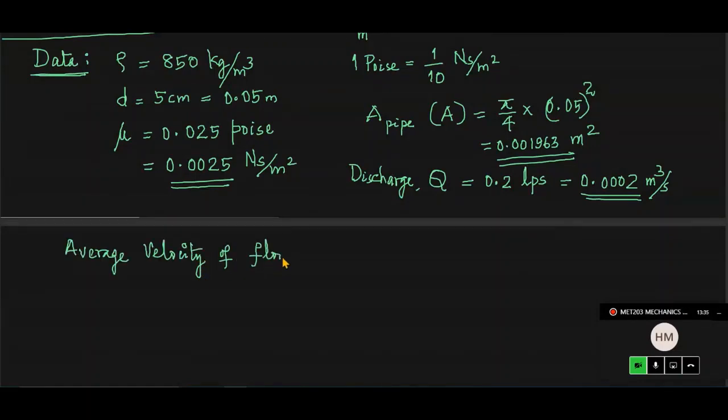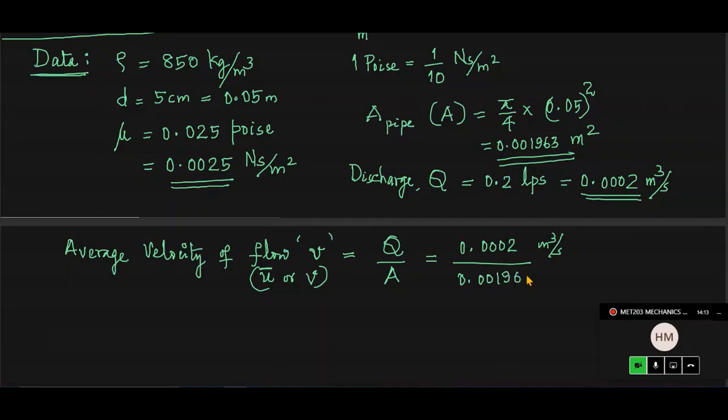Velocity of flow. So average velocity of flow, V bar or U bar. Our equation normally we write U bar or V, so it doesn't matter. So let it be U bar. Let me write that, because in the equations U bar is there, so don't get confused. So that V now is equal to Q divided by area, and Q must be in meter cube per second, 0.0002 meter cube per second, then divided by the area which you calculated already,